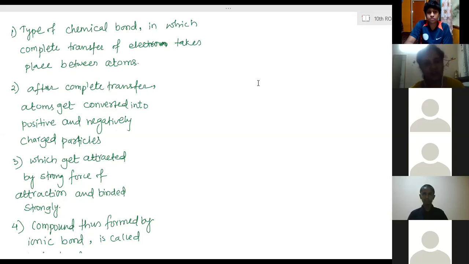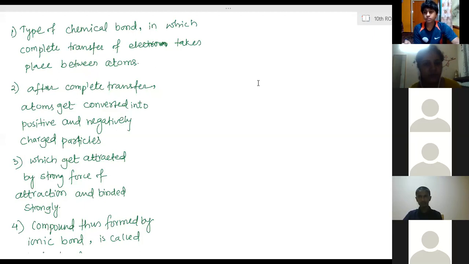So two atoms, we will learn in the fourth chapter again. That time I will explain in detail with examples. Right now you only remember that covalent bond is when two atoms share an equal number of electrons. If one atom is sharing one electron, the second also has to share one electron. So this way two electrons are formed, and those two electrons revolve around both the atoms. To make this possible, two atoms come closer and get attached with some force of attraction. So the bonding formed between those atoms is called covalent bonding.